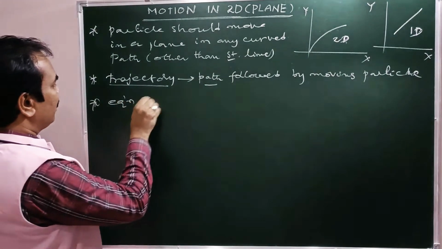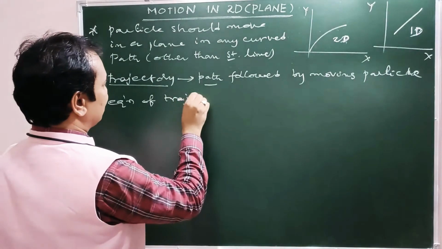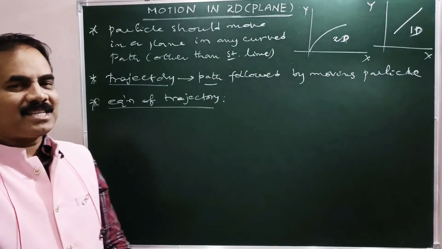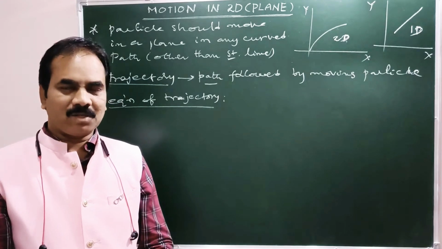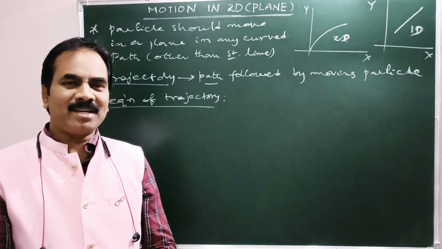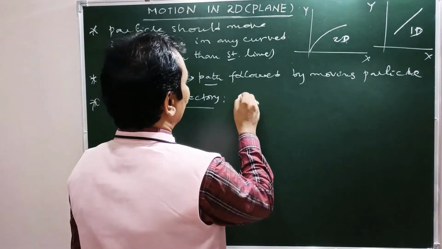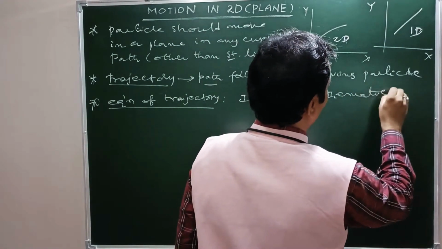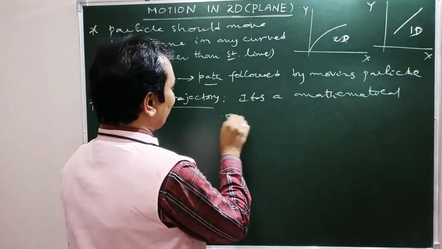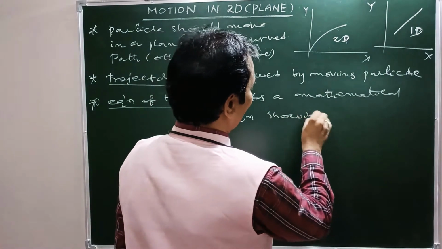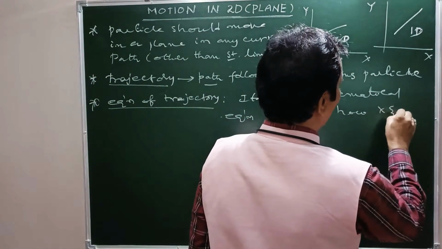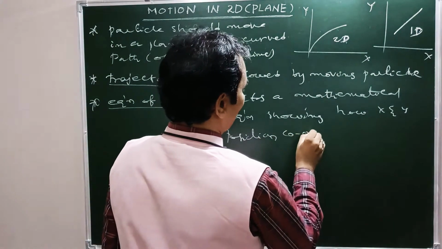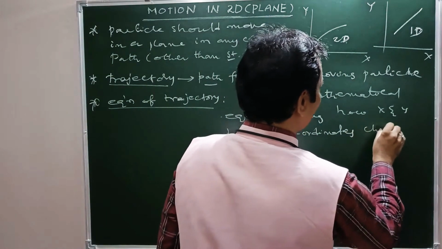Okay, next point here. Equation of trajectory. See here, equation of trajectory in the sense it's a mathematical equation showing how the x and y position coordinates change.